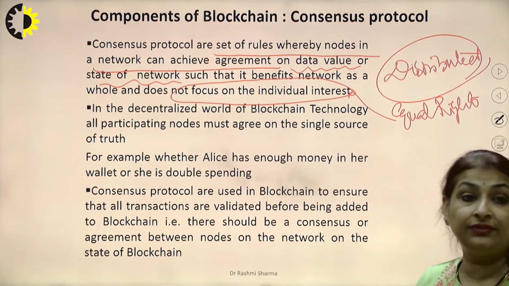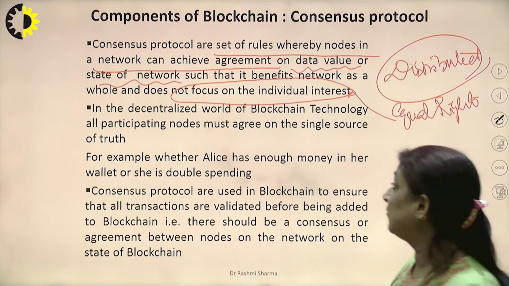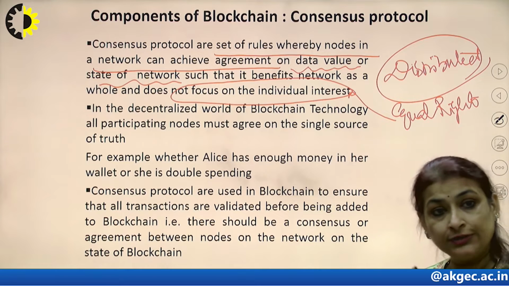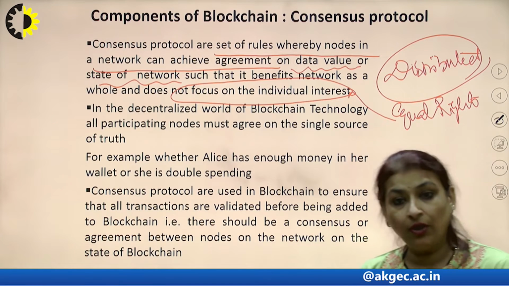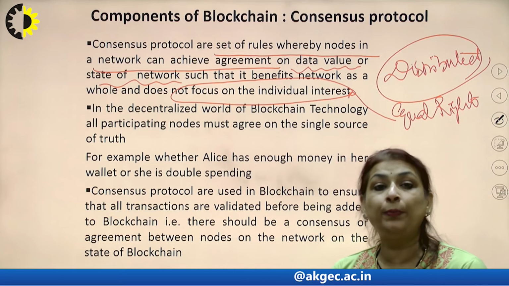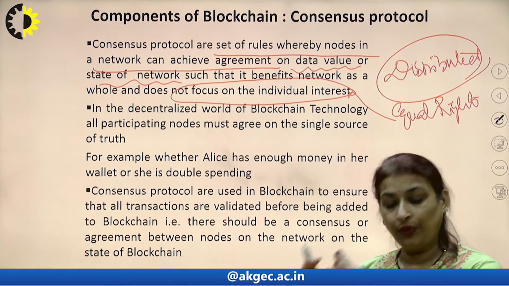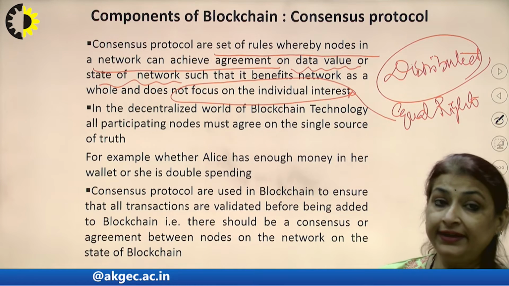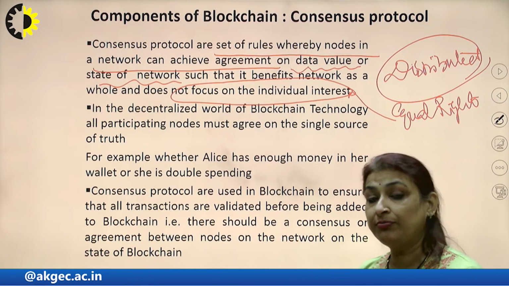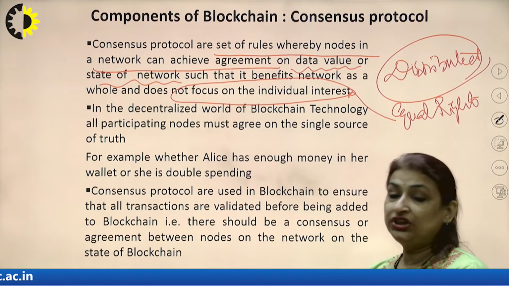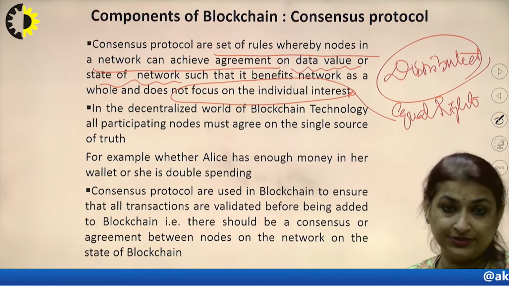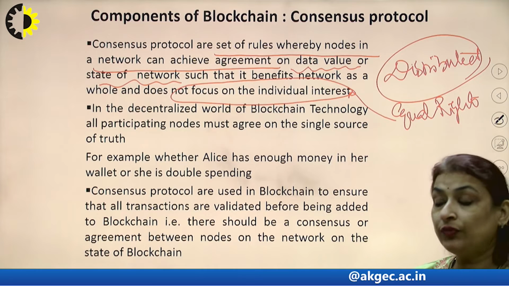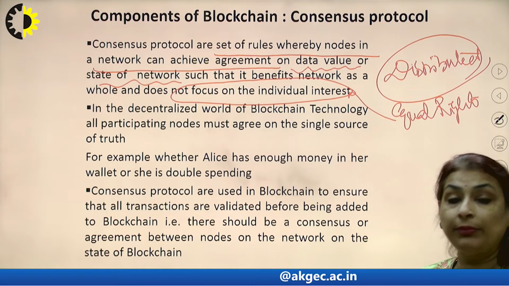It should be decentralized. So in the decentralized world of blockchain technology, all participating nodes must agree on a single source of truth. When they agree on that particular point, they have the same opinion on it, then that point can be carried forward. So for example, if Alice has a sufficient amount of money in her wallet, then she can continue with that transaction, or she cannot do double spending if she doesn't have the money. So all these nodes should come to a common consensus.